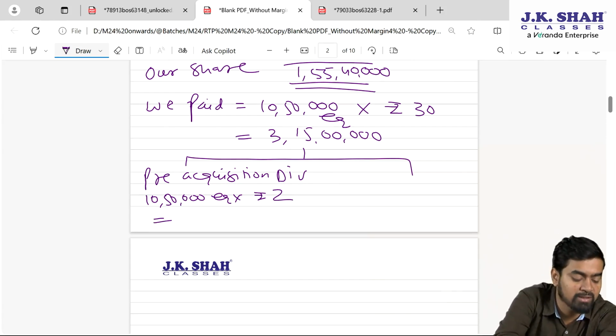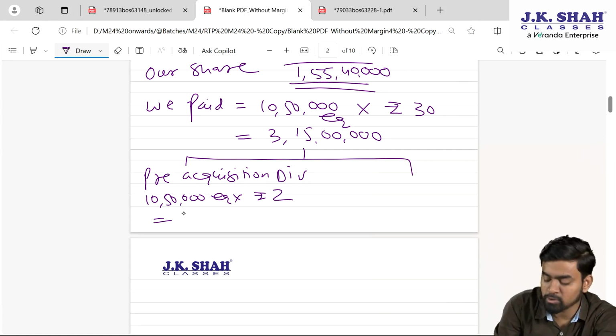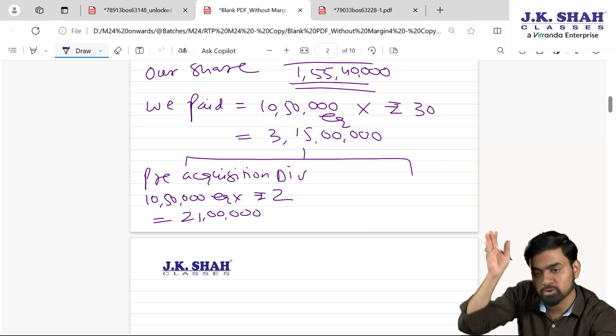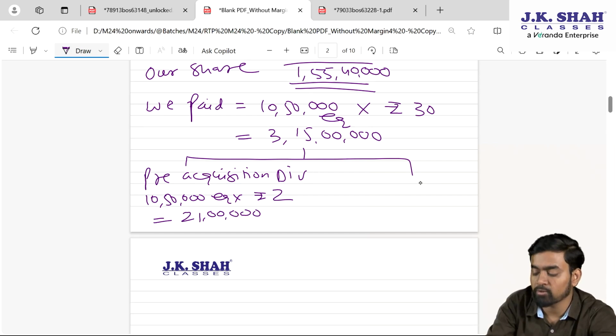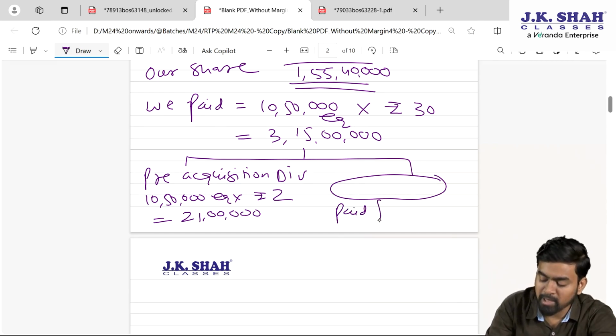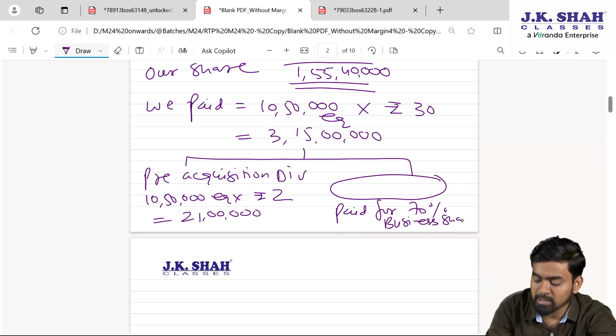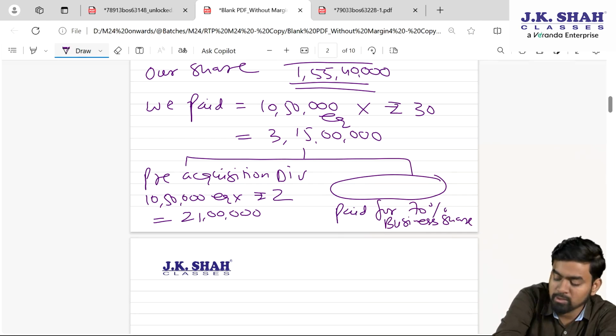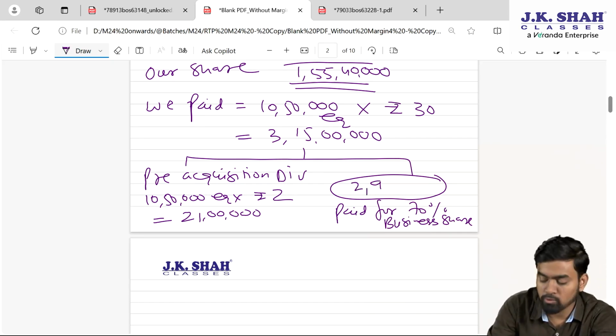So to that fellow we have to compensate, my dear students. We bought 10,50,000 equity from that fellow, and for each share we will get 2 rupees dividend. So 10,50,000 into 2, my dear students, 21 lakh rupees we paid for the dividend, which will be adjusted against cost. So from this cost 21 lakh you have to subtract. Remaining amount is paid for 70% business share. So 3 crore 15 lakhs, this is 2 crore 94 lakhs we paid for the business.